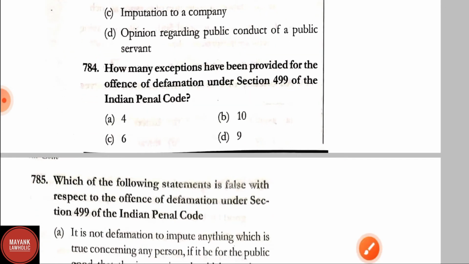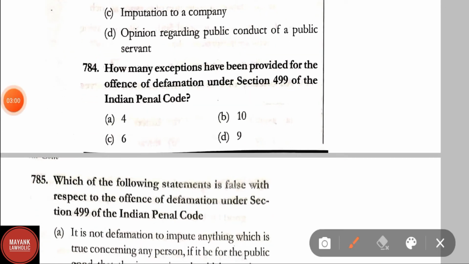Question number 784. How many exceptions have been provided for the offence of defamation under section 499 of IPC? Correct answer is option B, that is 10.